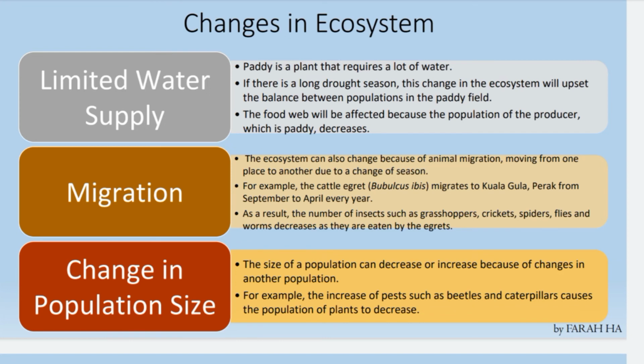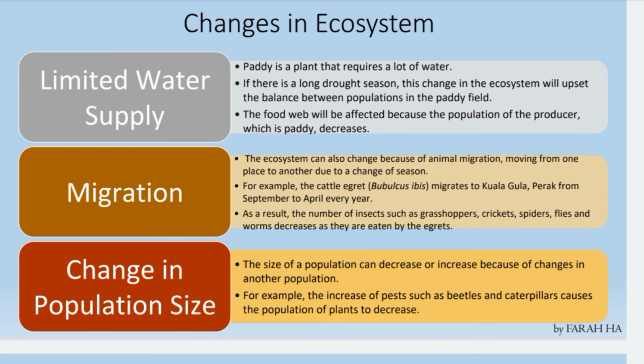So next is migration. The ecosystem can also change because of animal migration, moving from one place to another due to a change of season. For example, the cattle egret, whose scientific name is Bubulcus ibis, migrates to Kuala Gula, Perak from September to April every year. As a result, the number of insects such as grasshoppers, crickets, spiders and flies decreases as they are eaten by the egrets.